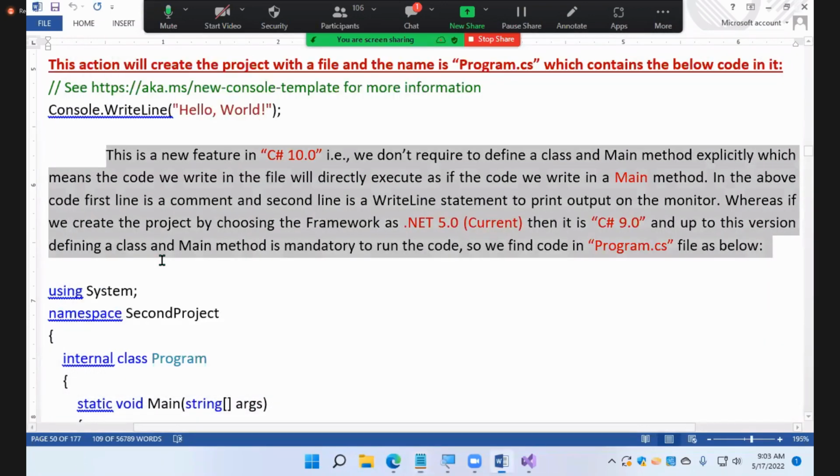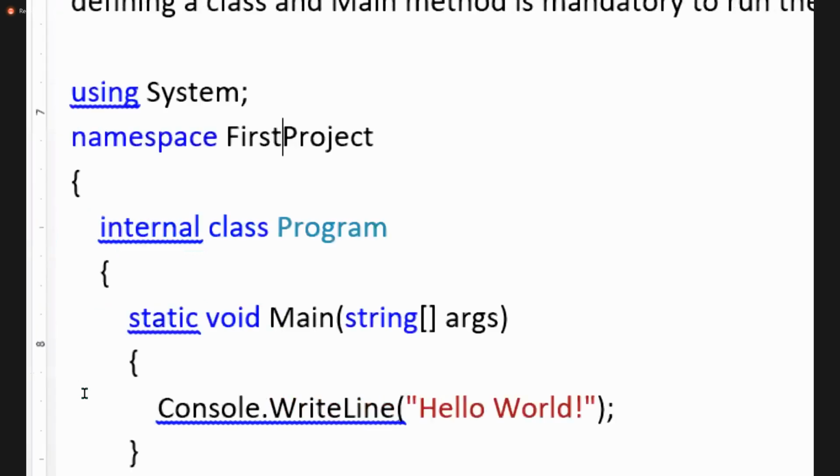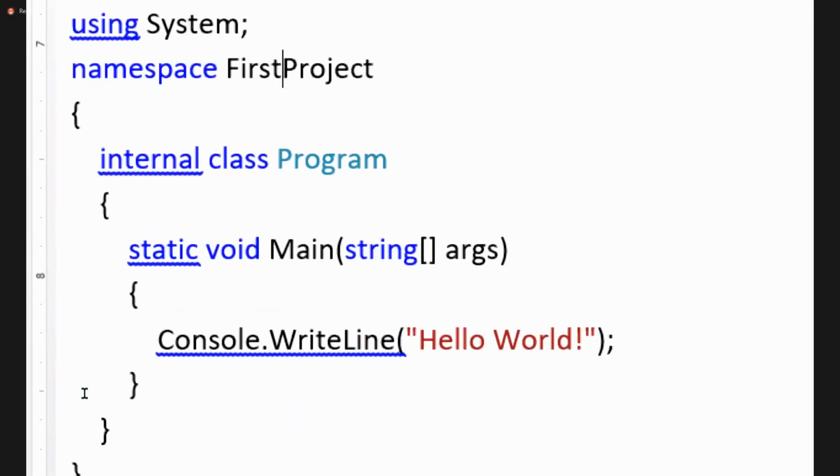You'll be finding the code in the program.cs file as below. Okay, just a second. You'll find it. How? System namespace. What is the namespace name? And don't forget, your namespace name is always your project name. Last class I said one thing, the project is a family. All classes are members of the family. And all the members of the family will have a surname. And that surname is always your family name only. And we are calling it a namespace here.